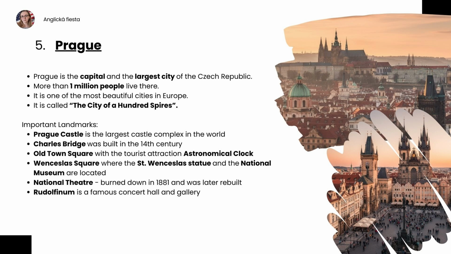Important landmarks: Prague Castle is the largest castle complex in the world. Charles Bridge was built in the 14th century. Old Town Square has the tourist attraction Astronomical Clock. Wenceslas Square is where the St. Wenceslas statue and the National Museum are located. The National Theatre burned down in 1881 and was later rebuilt. Rudolfinum is a famous concert hall and gallery.